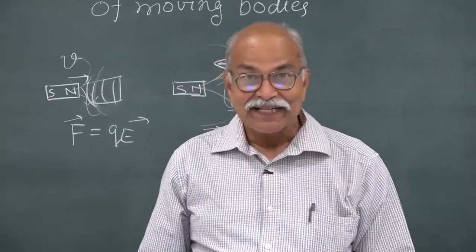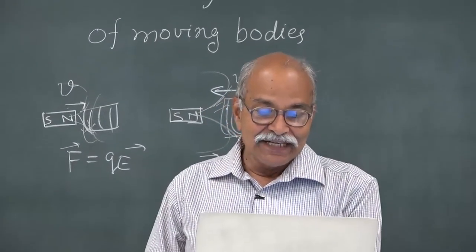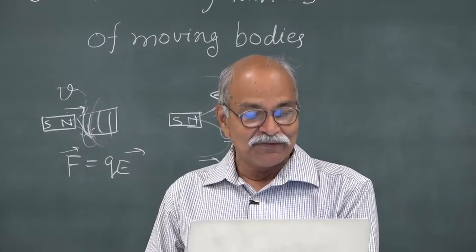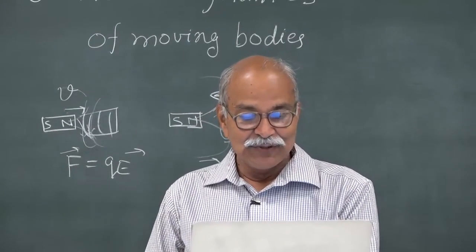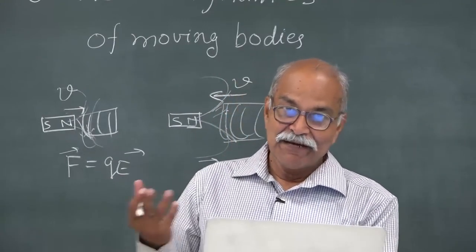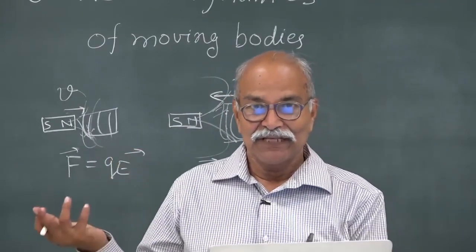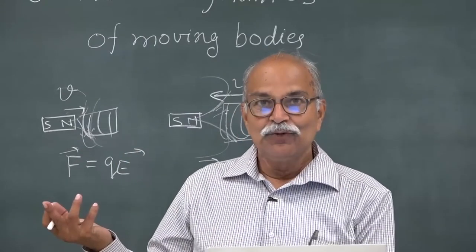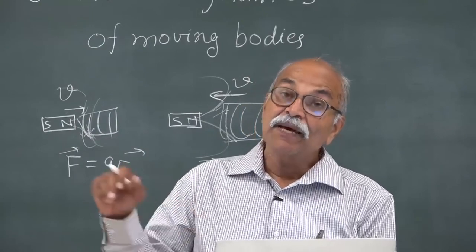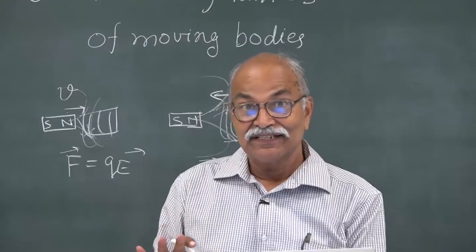Now, the second paragraph is: examples of this sort, together with the unsuccessful attempts to discover any motion of the earth relatively to the light medium. So, now he is talking of attempts which were made, we will be talking about those attempts, in fact, one of them the Michelson-Morley experiment, to measure the speed of earth in a supposed medium in which the light travels at certain velocity.